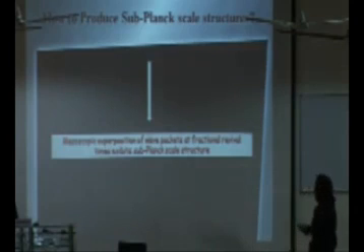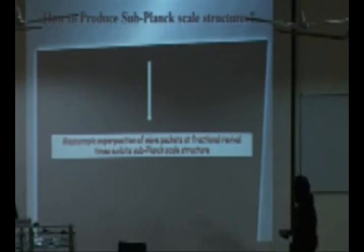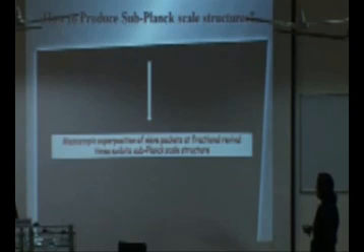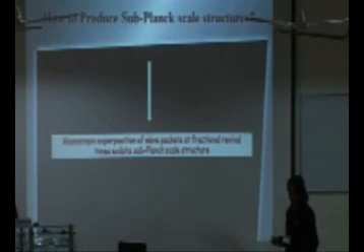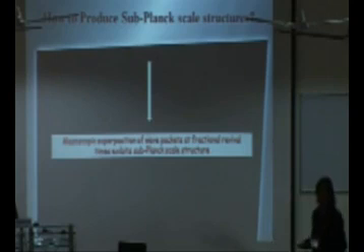For example, mesoscopic superposition of wave packets at fractional revival times exhibits these sub-Planck scale structures. I already explained this fractional revival phenomenon. So now we'll see how one can get this sub-Planck scale structure in other quantum systems.